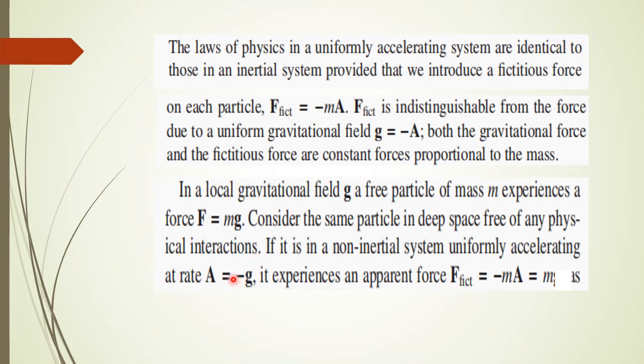So we cannot distinguish the two experiences: a particle of mass m experiencing a gravitational acceleration g, and another system which is non-inertial without any gravitational field, uniformly accelerating at a rate a equal to minus g. In both of these cases the free particle experiences a force equivalent to mg itself.